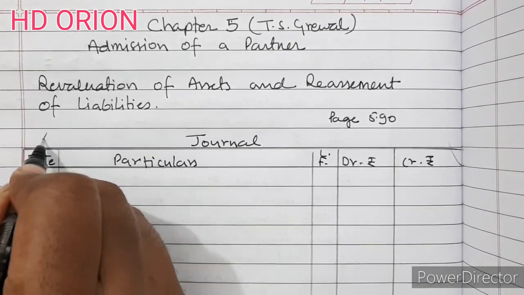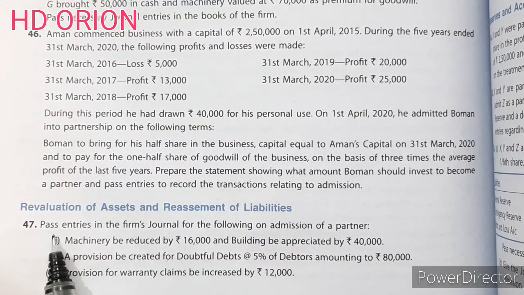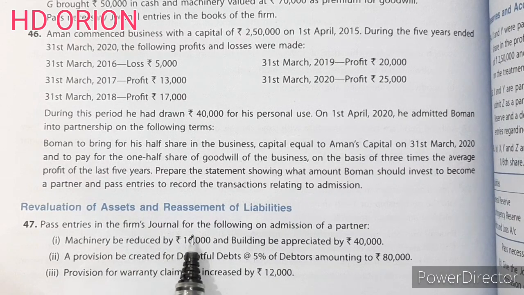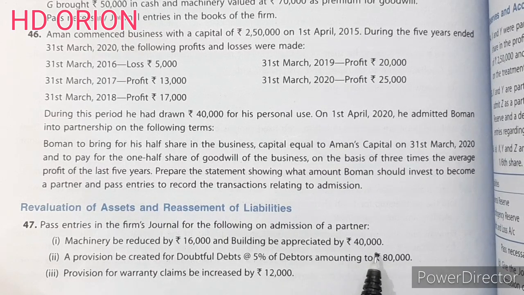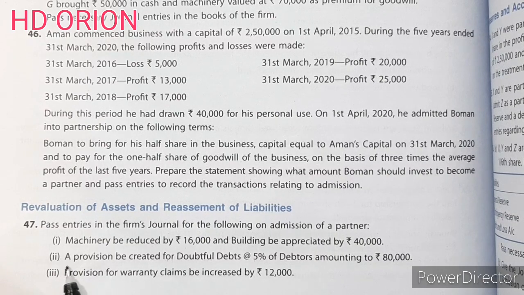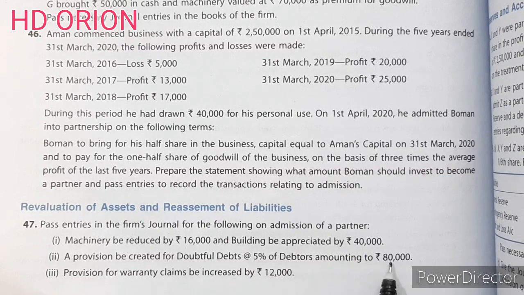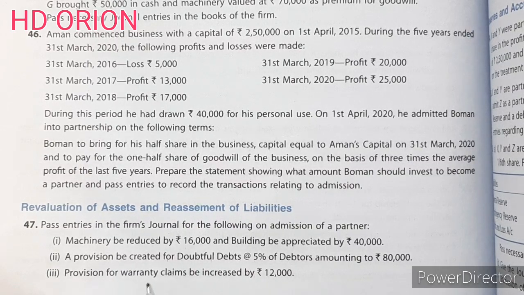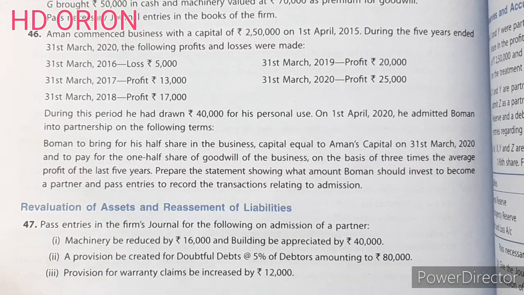Question number 47. Pass entries in the firm's journal for the following on admission of a partner. First, machinery be reduced by rupees 16,000 and building be appreciated by rupees 40,000. Second, a provision be created for doubtful debts at 5% of debtors amounting to rupees 80,000. This is the amount of debtors, 5% of which provision is to be prepared. Then third, provision for warranty claims be increased by 12,000.